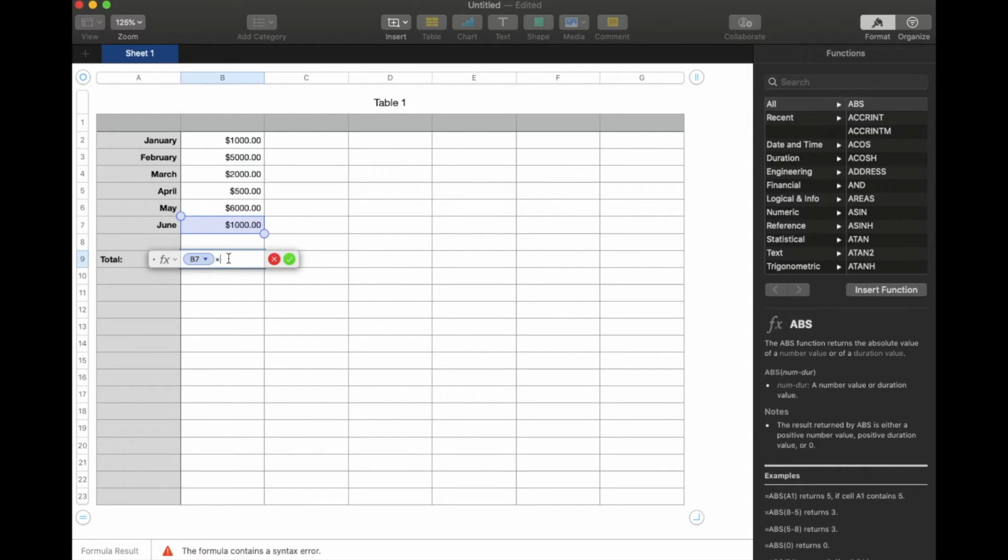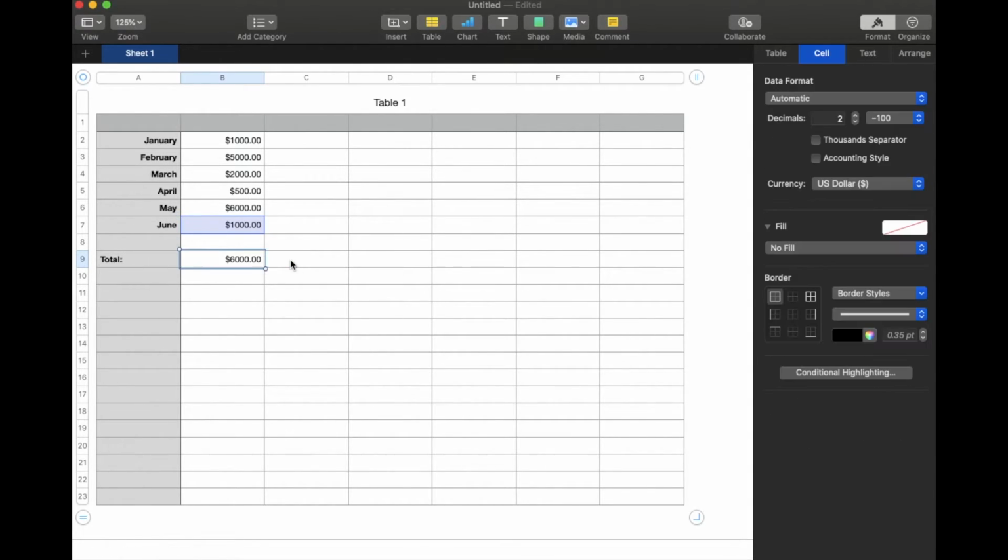So let's say I just want to know what June projected out the next 6 months might be. Once I type in that number, I'm going to click the checkbox, and as you can see, it multiplies that by 6. So let's say you want to do all of these numbers. You want to do a nice sum of the first half of the year and multiply that out.